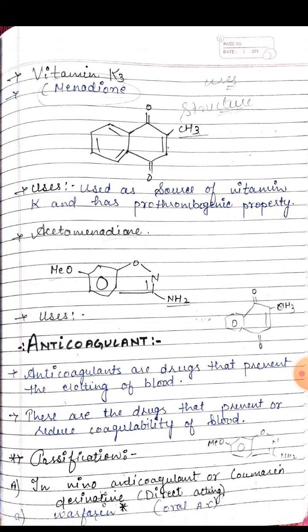Actually, anticoagulants are drugs that prevent the clotting of blood, or drugs that prevent or reduce the coagulability of blood. Heparin is the most commonly used drug to prevent the coagulation of blood.